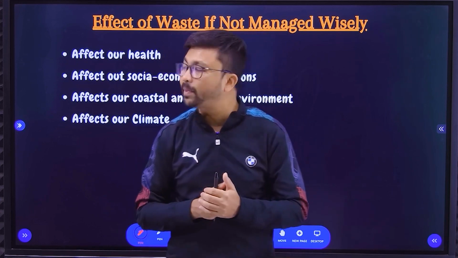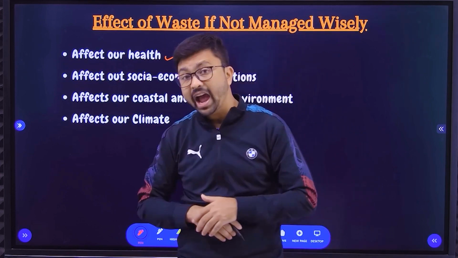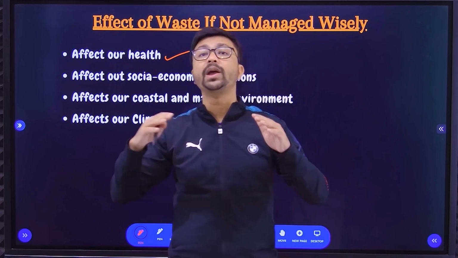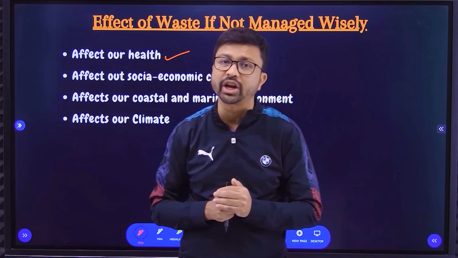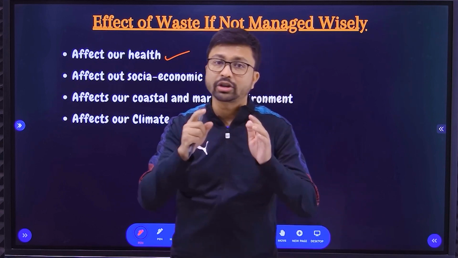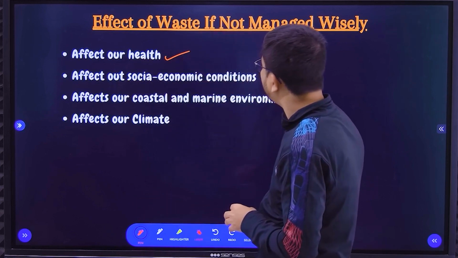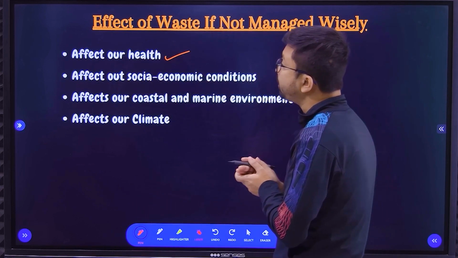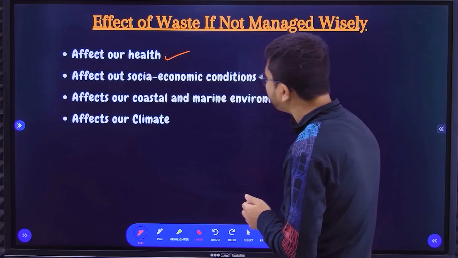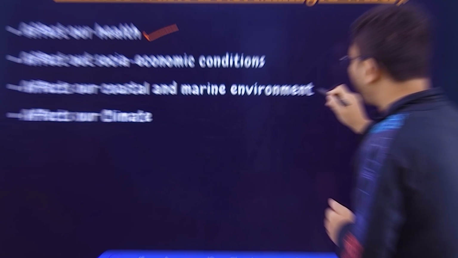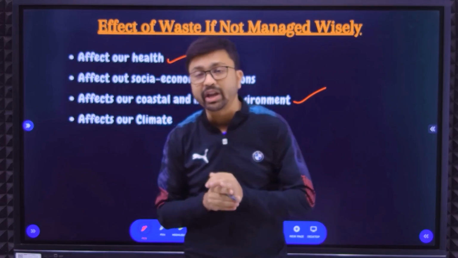How? They will get different types of diseases, and many more people will die and the whole area will be affected by pollution due to the waste materials. At that time we will consider it a disaster. So those are the problems of waste materials if we do not manage them properly. It will affect our health, our socio-economic condition, the coastal and marine environment, and basically it will disturb the ecosystem.